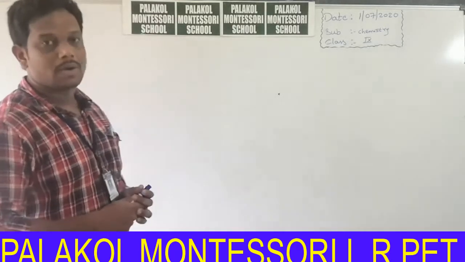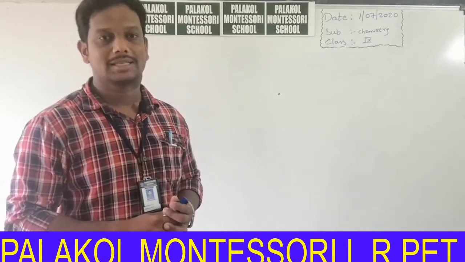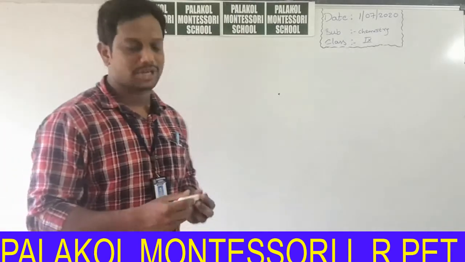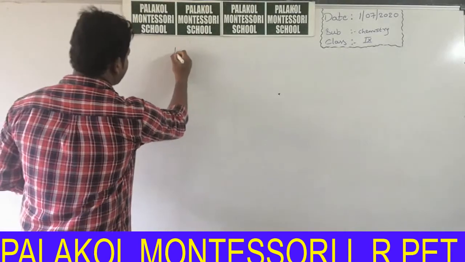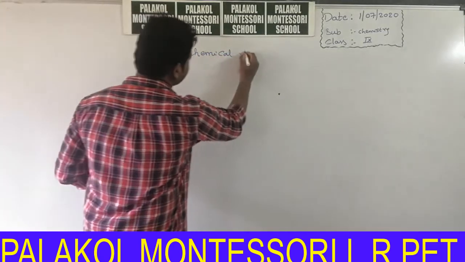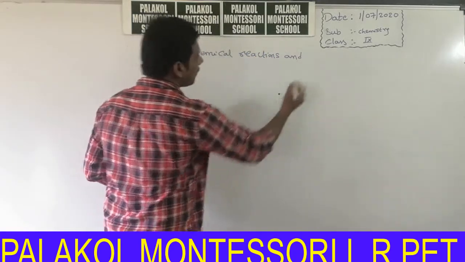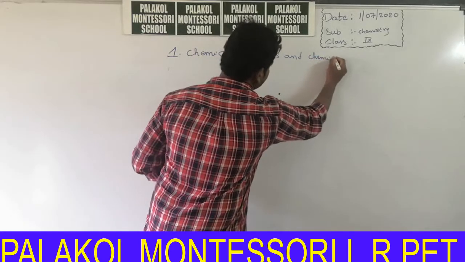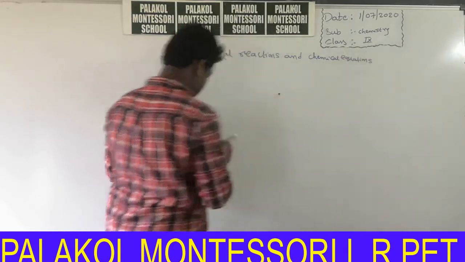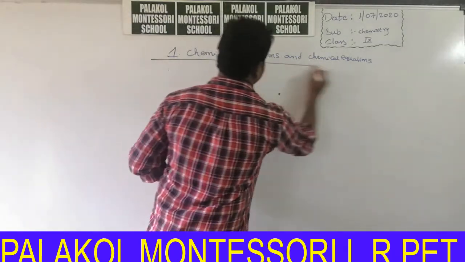Okay, in your ninth class, we have 4 chapters related to chemistry in physical science subject. We start with the first lesson, chemical reactions and chemical equations. Chapter 1, chemical reactions and chemical equations.